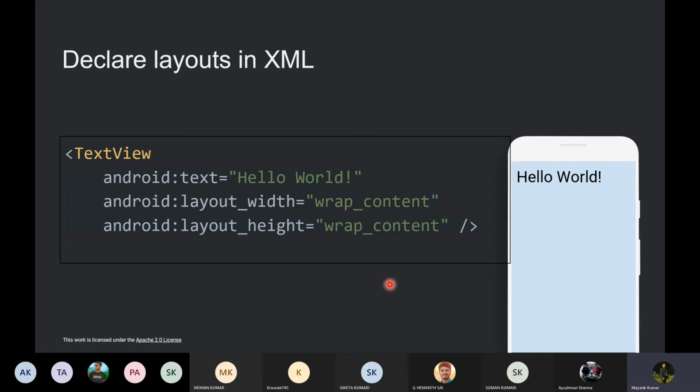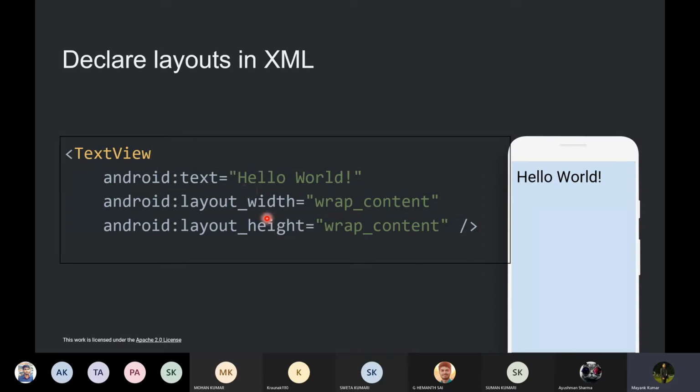For example, this is what a text view element will look like in an XML. For each element you will define in your XML file, you will specify some attributes that would help you to design the element that you are defining. For example, in the text view element shown here, we have defined some attributes like android:text, which basically helps us to incorporate the text that we want to display using this element.